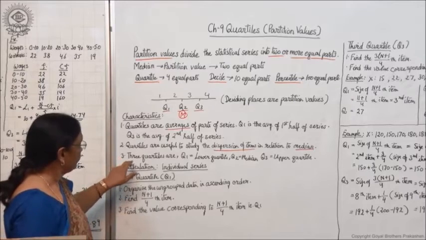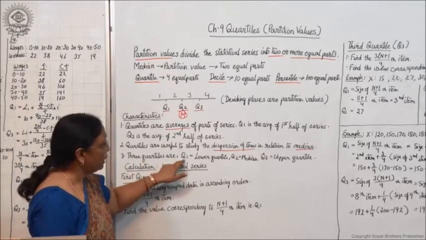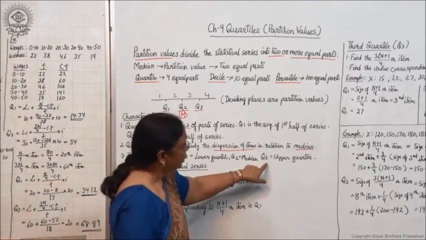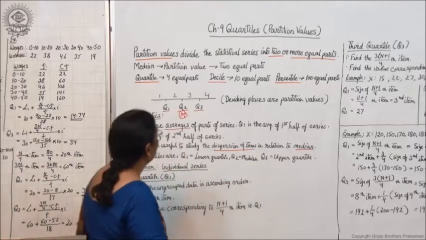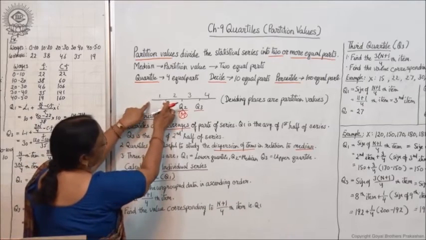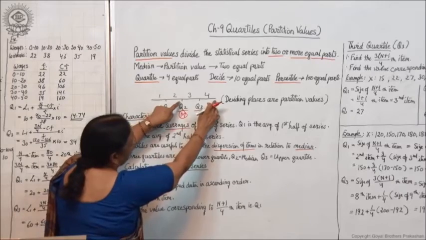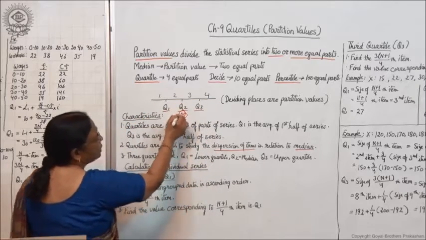So this is useful in finding out the dispersion of items. Third, the 3 quartiles are Q1, the lower quartile, Q2, the median, and Q3, the upper quartile.